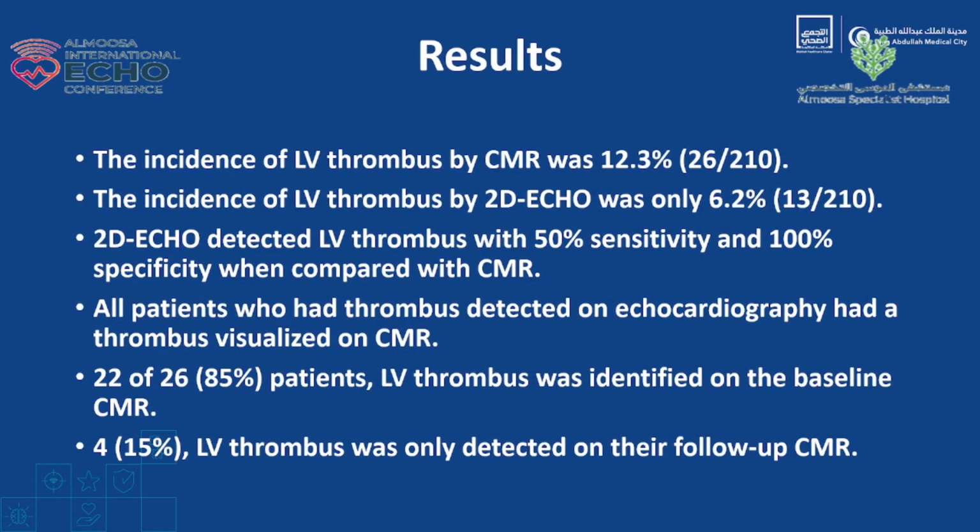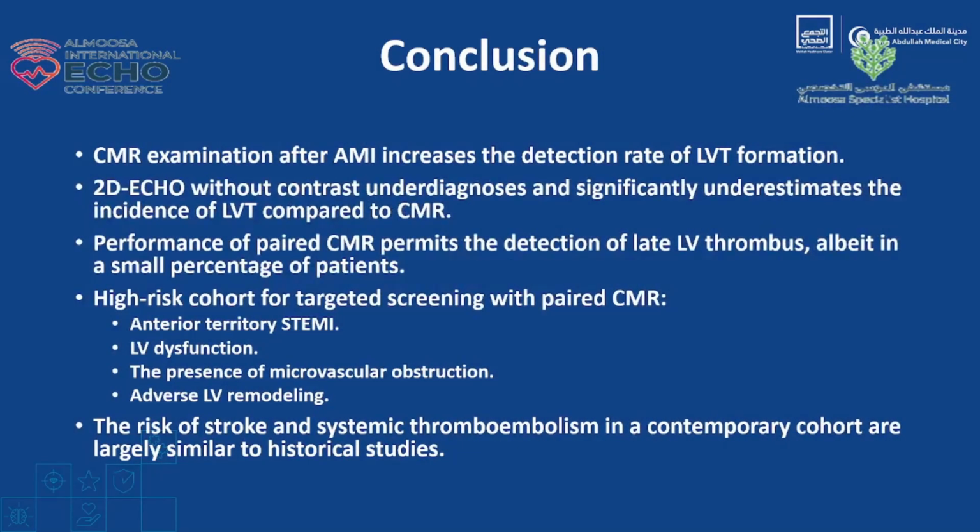So they could detect the incidence of LV thrombus in 13%, or nearly over 12%, of the patients, and LV thrombus by echo is only 6.2%, which is about 50%. So all patients who had thrombus detected on echocardiography also had it on CMR. The majority of patients have the thrombus at the beginning, and there are 4 patients, or 15%, who were detected later on. And in conclusion, they said MRI is the best, and echo also is good, but